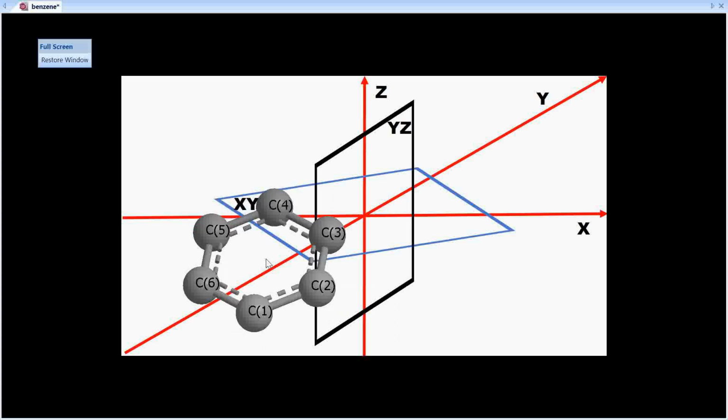The principal axis should be somewhere here. If I arrange it like this, the principal axis will be somewhere here. So your axis passing through C4, C1 or any two opposite atoms will be perpendicular to the principal axis. So what happens? You have a plane which contains the principal axis, and the plane also bisects the two C2 axes. Therefore, it is called sigma d.